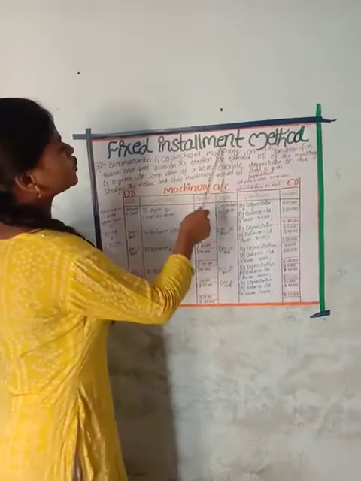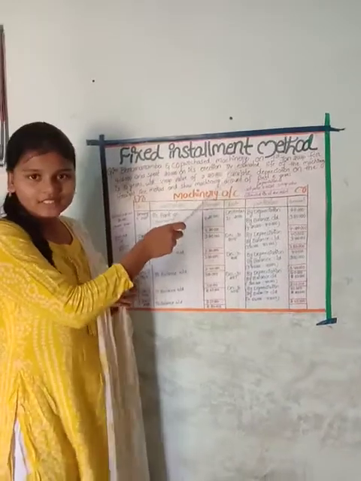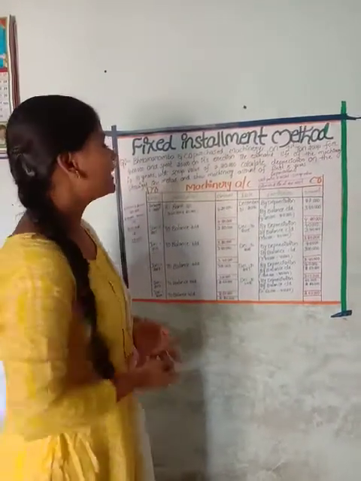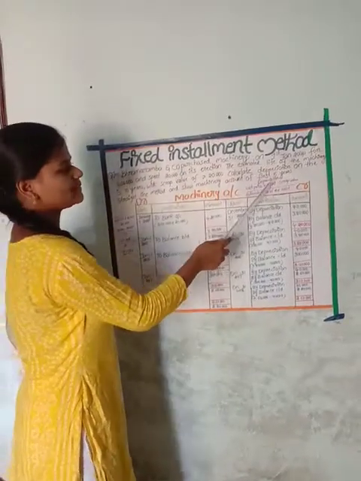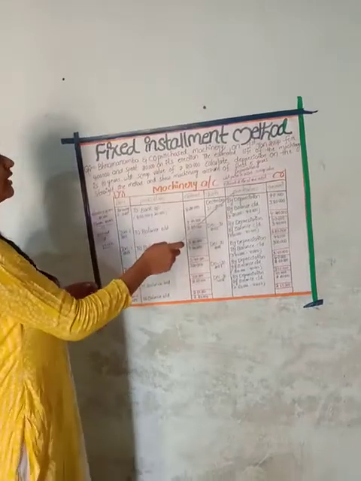This is a fixed installment method question. In this problem, the percentage is not given, so we are using a formula. What is that formula? Depreciation is equal to cost price plus erection charges minus scrap value, divided by the estimated life of the asset.